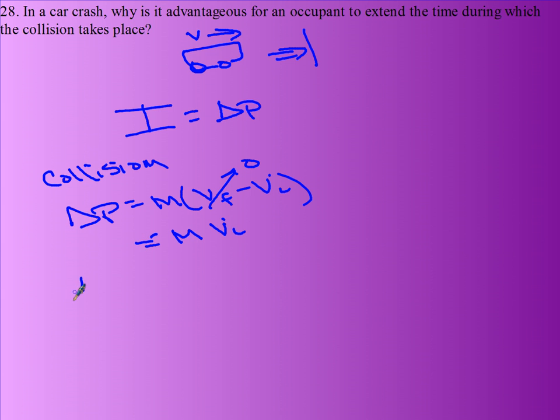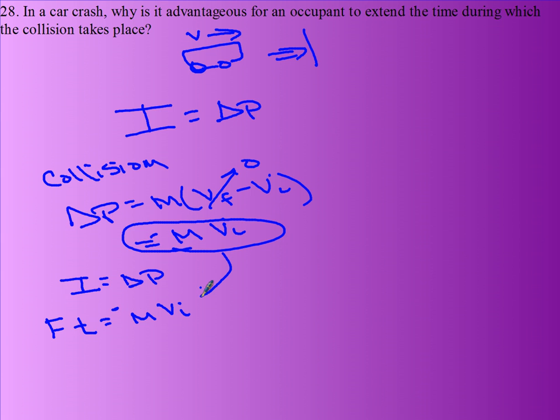So your impulse is going to be equal to your change in momentum, and the impulse is Ft, and that's equal to negative m v_i, because this is, you remember, change in momentum, so I'm going to plug that in. Now, let's solve this for force. The force is equal to negative m v_i over t, and I'm just going to leave that negative sign in there. That just means opposite direction.